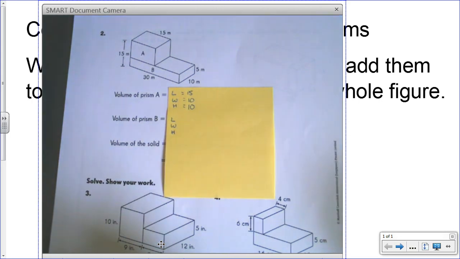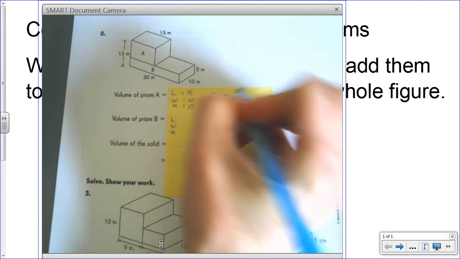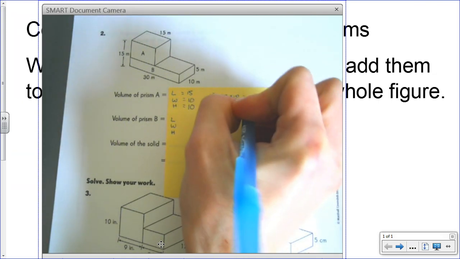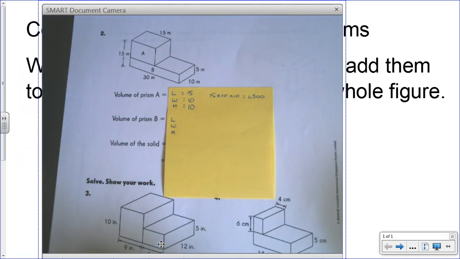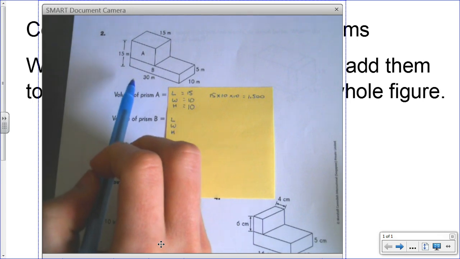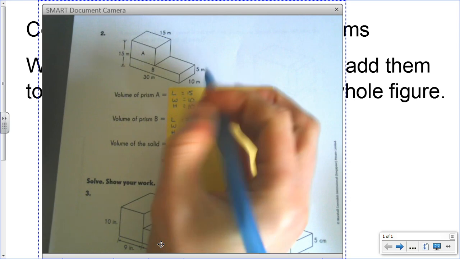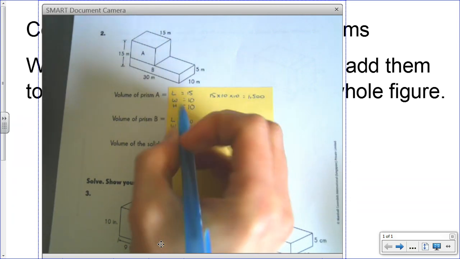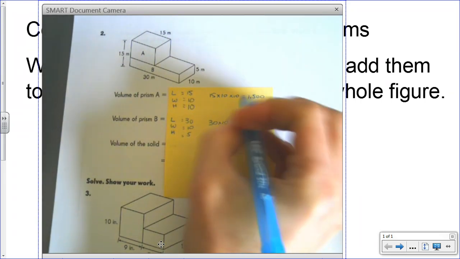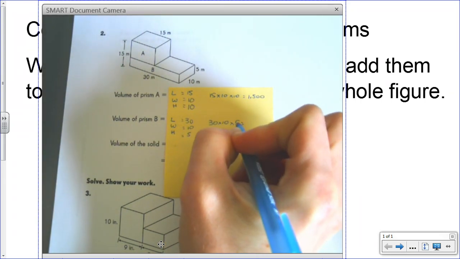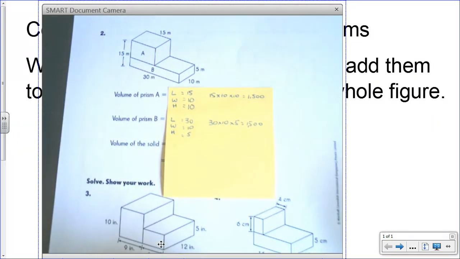And now I have to multiply all of that together. So 15 times 10 is 150, times 10 is 1,500. Now the length, width, and height of B, this one was a little bit easier. So the length is 30, the width is 10, and my height is 5. So when I do 30 times 10, that gives me 300 times 5. 300 times 5 is 15, 2 zeros on the end, 1,500.